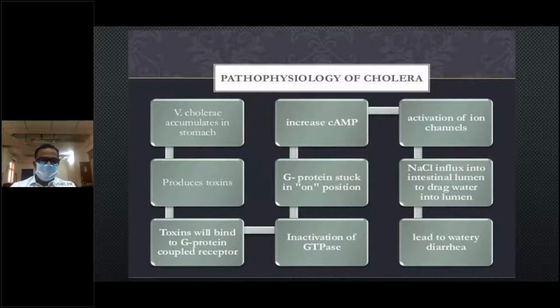So the virulent cholera organism accumulates in the intestine and produces a toxin. The toxin binds to the receptor on the enterocytes, that is the GM1 ganglioside, with the B subunit of the toxin, and inactivates GTPase, so the G protein is stuck in the active position and increases the cyclic AMP. This activates NaCl secretion into the intestinal lumen and drags water into the lumen, leading to watery diarrhea.